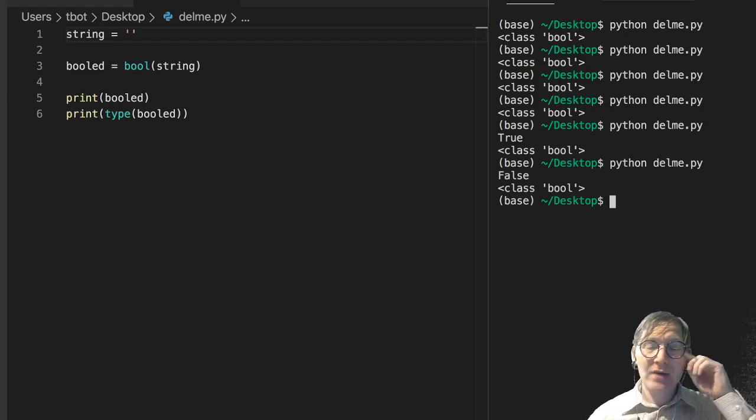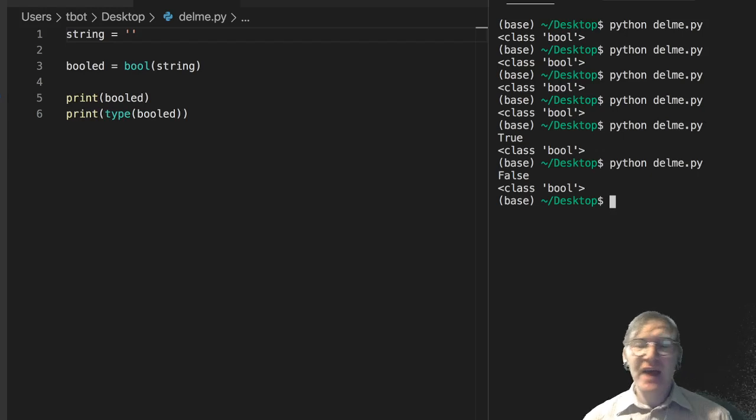Basically, if you have a string that represents a number, you can cast that to a numeric type. You just have to make sure there aren't any non-numeric characters in there. And if you're casting to a bool, you're going to have either true or false depending on whether the string has length greater than 0 or length 0, an empty string, right?